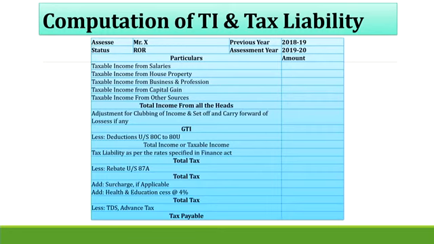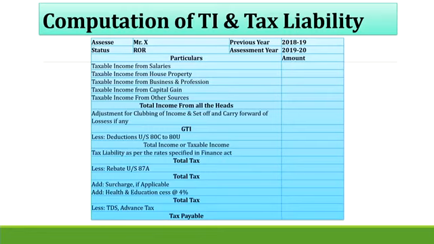Once we apply the slab rate, we get the total tax. Then we have less rebate under section 87A. We look into the provision: if the taxable income does not exceed 3,50,000, then the rebate under section 87A is applicable, and we can subtract that rebate.